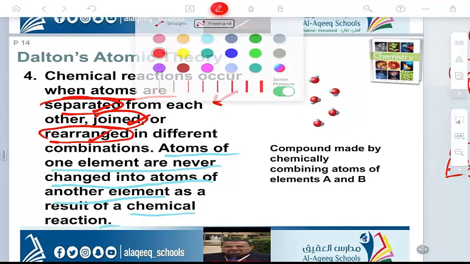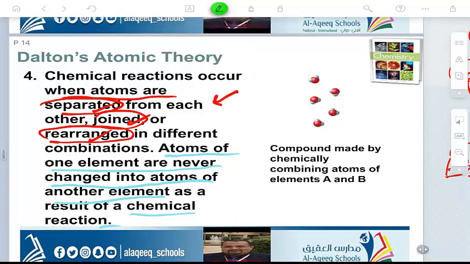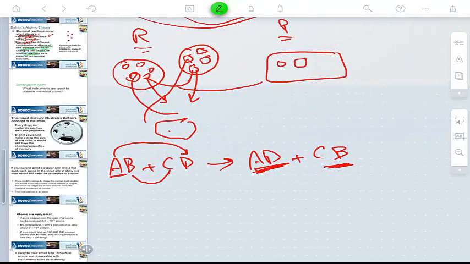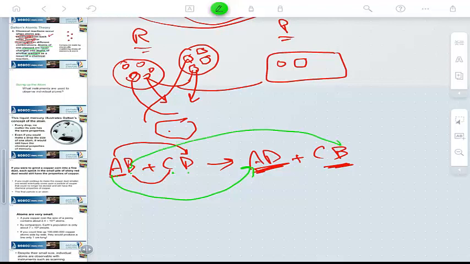Second part, atoms of one element are never changed into atoms of another element in the reaction. Look back to this reaction I did. AB plus CD forms exactly A, exactly B, C here, and D here. Nothing new here.